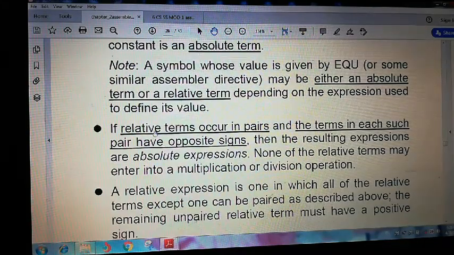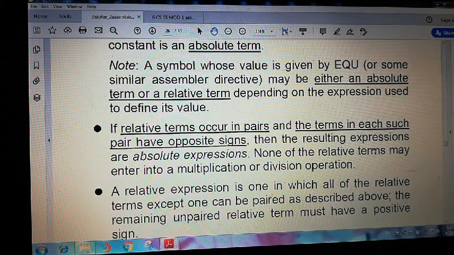Next, relative terms occur in pairs, and the terms in each such pair have opposite signs. One should be positive, another negative. There is no plus plus. Then the resulting expression will always be an absolute expression.